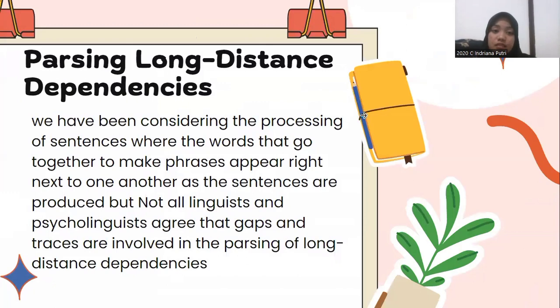Okay. The next is parsing long-distance dependencies. We have been considering the processing of sentences where the words that go together to make phrases appear right next to one another as the sentence is produced, but not all linguists and psycholinguists agree that gaps and traces are involved in the parsing of long-distance dependencies.